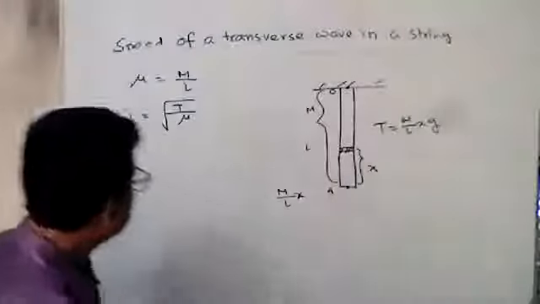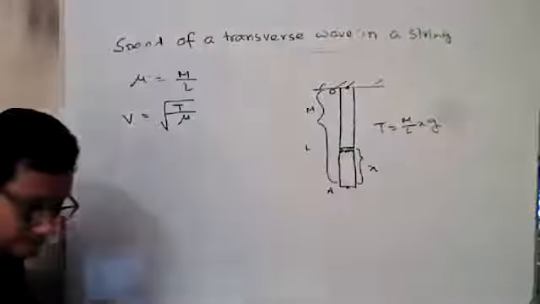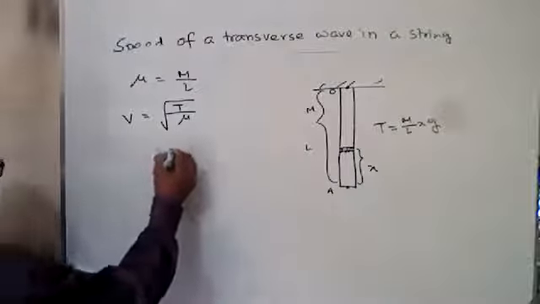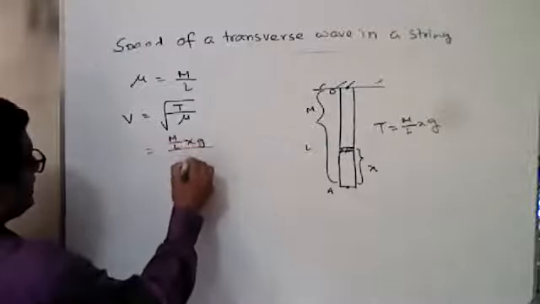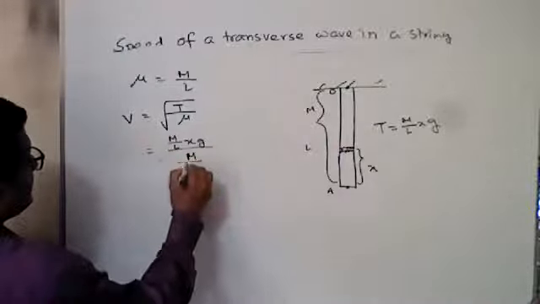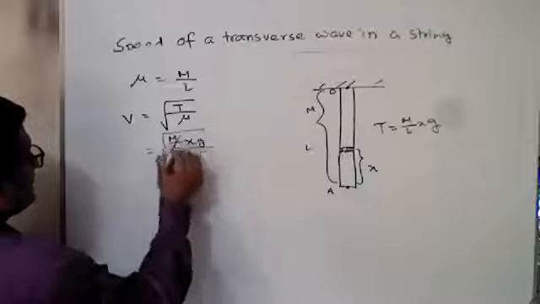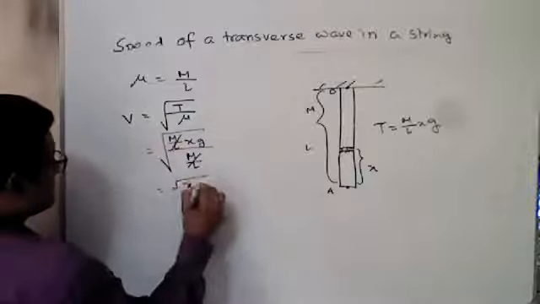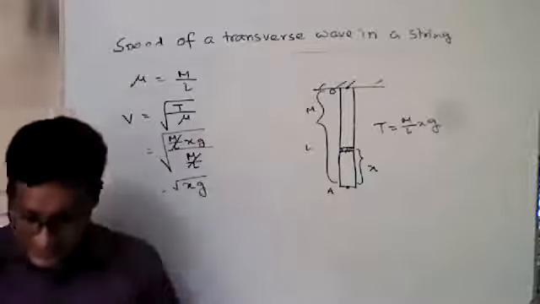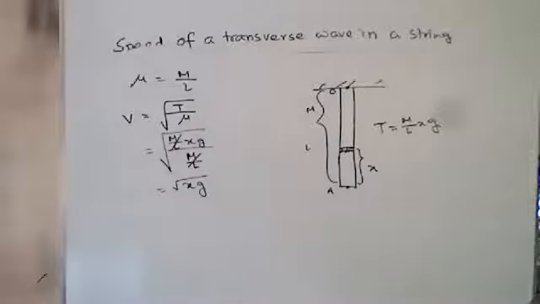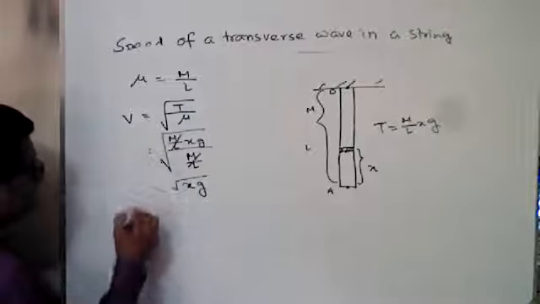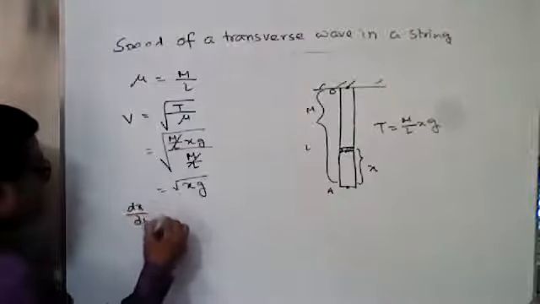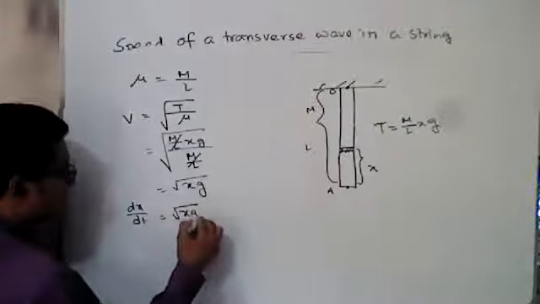Now putting this value in the equation: root over M by L x g by M by L, so the velocity is root over xg. Now we know velocity equals dx by dt, so root over xg.